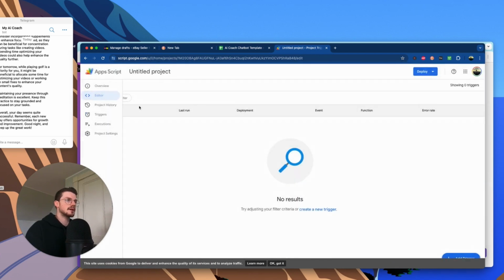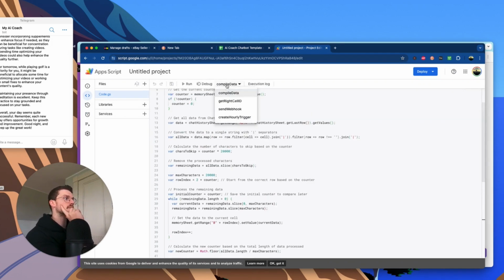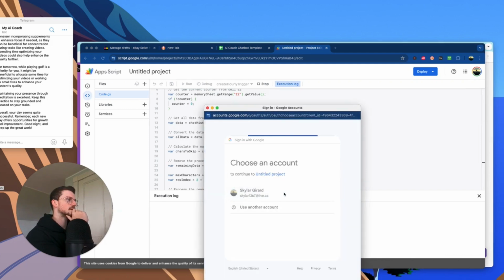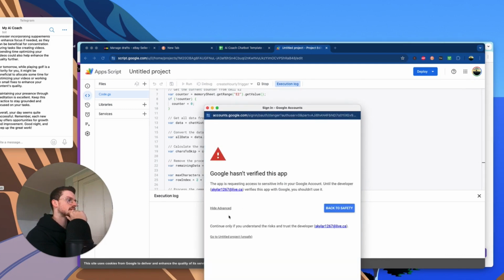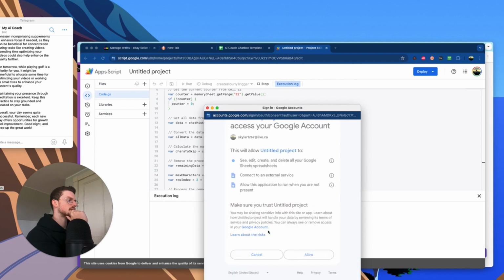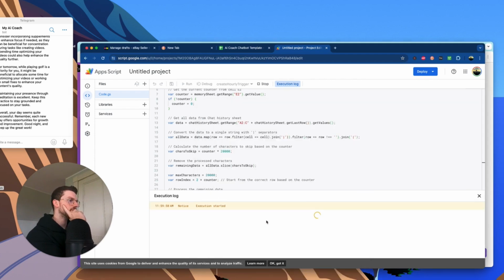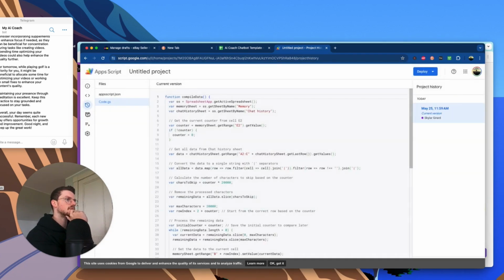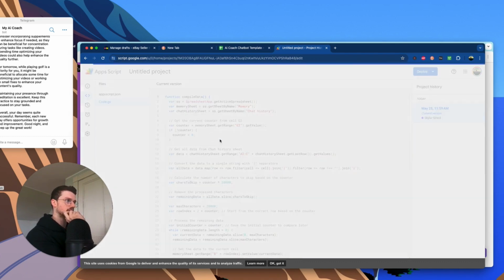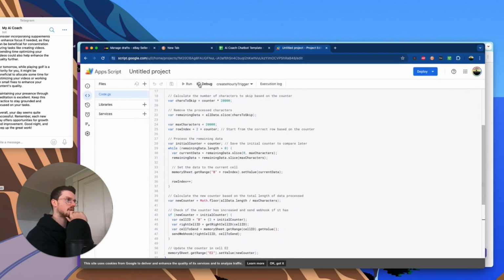So we don't have the current trigger, so what we're going to need to do is come back up to here, click on create hourly trigger. We're going to run this, and you're going to have to click review. We're going to have to accept it, click advanced, hit go to untitled project, hit allow. And it's going to run, and now we should have a trigger. If we go back to triggers, that will automatically compile the data once an hour. So go back to the code, and you can run it now.